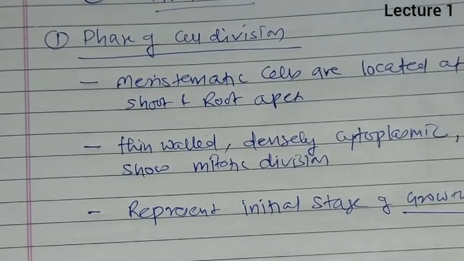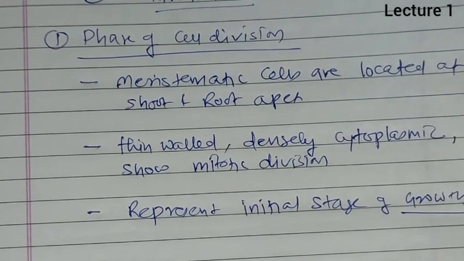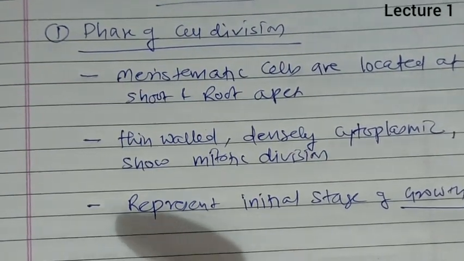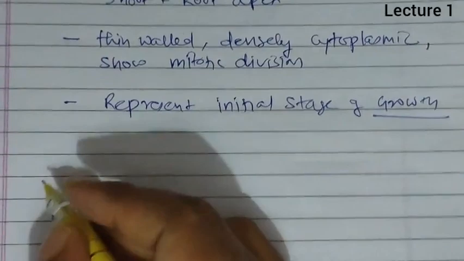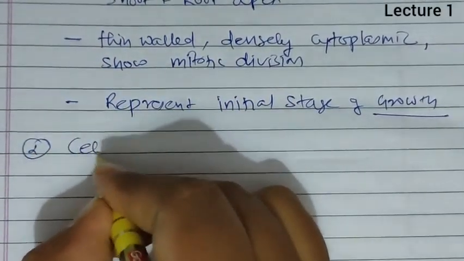and in this phase the cells are in a continuous state of division, and the rate of growth is naturally slow during this phase, so it slows down. Second phase is the